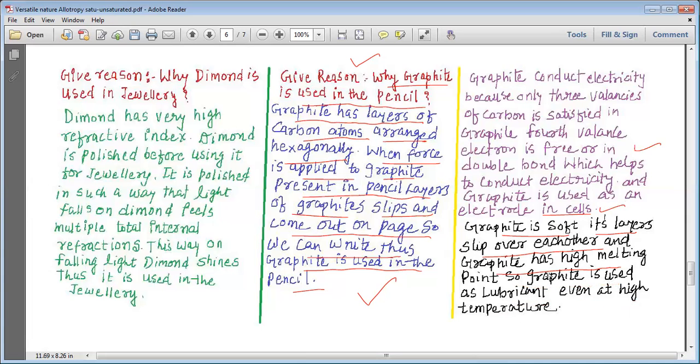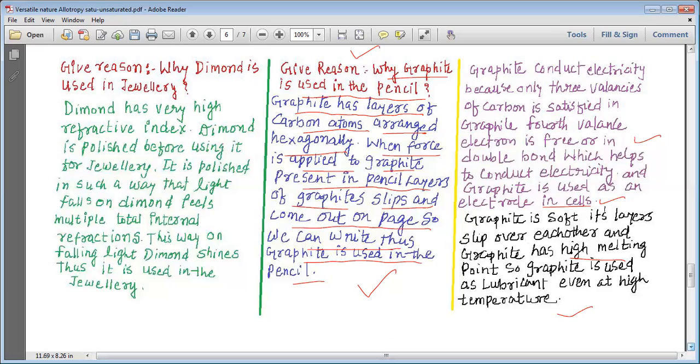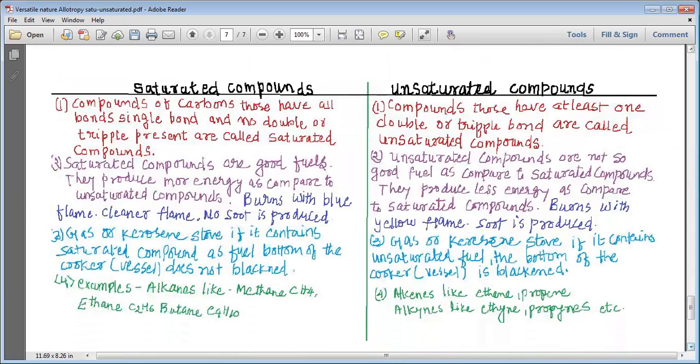We have seen, let's revise it, that graphite has got a fairly high melting point and graphite is soft. So graphite is used as a lubricant. As it is soft, it can be used as a lubricant, but it has got a high melting point. That is why graphite can be used as a lubricant even at higher temperatures.